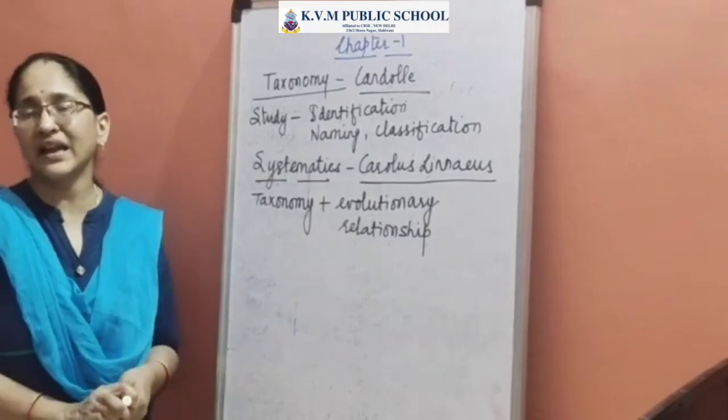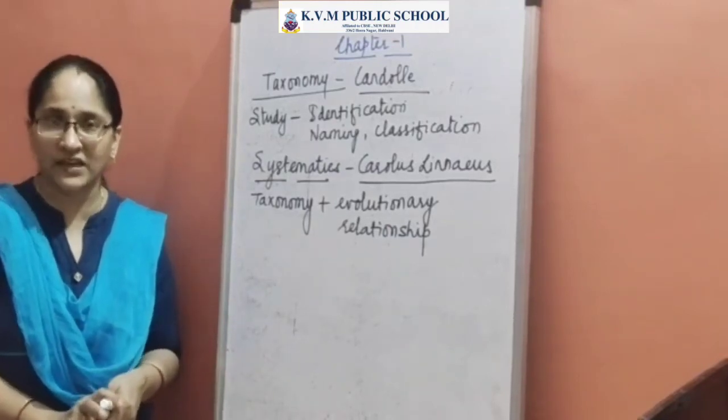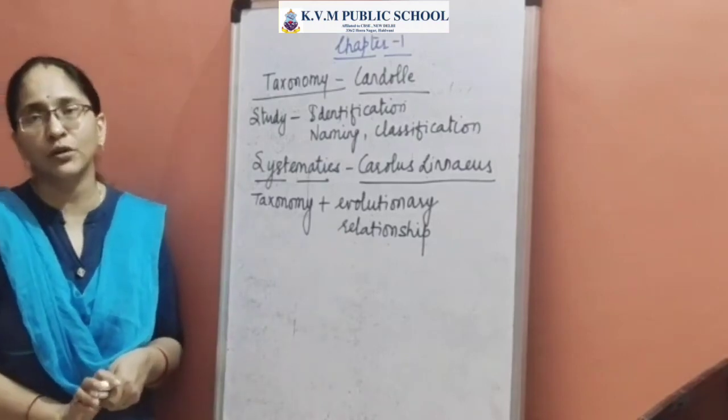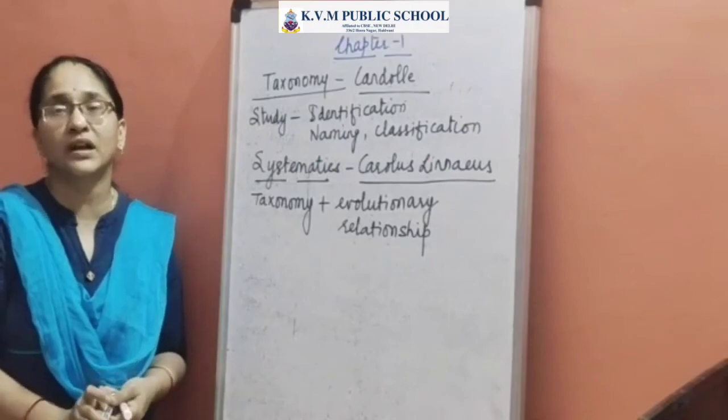So in this module, we discussed the binomial system of nomenclature and talked about taxonomy and systematics. In the next module, we'll be discussing taxonomical hierarchy.